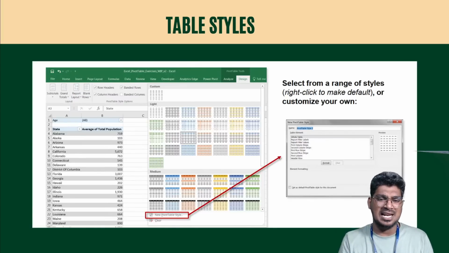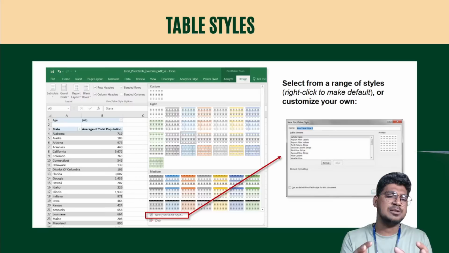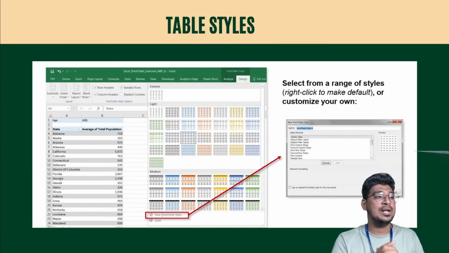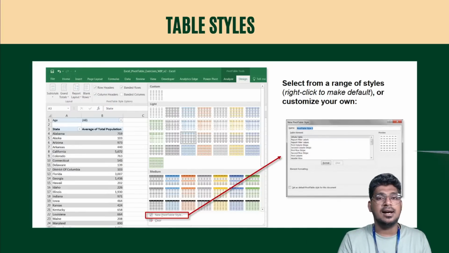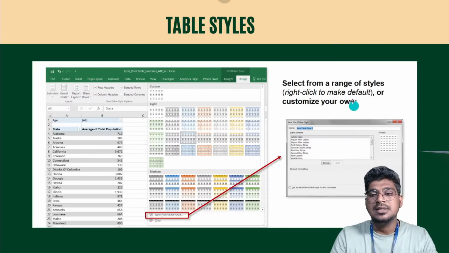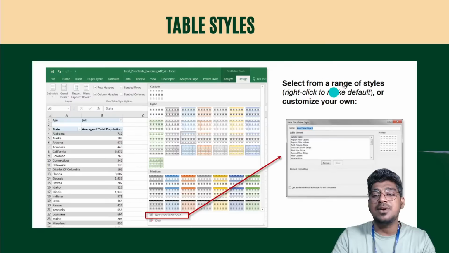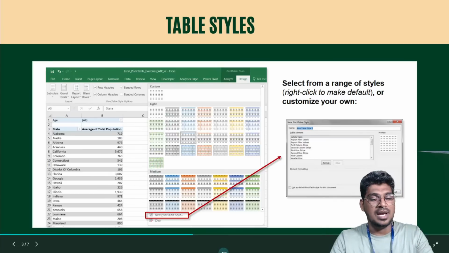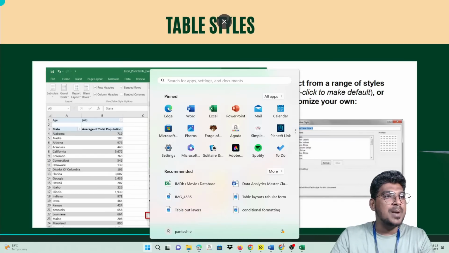That particular table style is pretty good to see this data in the easiest way, and this is the most important way of configuring the pivot styles and layouts. For that, select from the range of the styles. You can right click to make it the default, or customize your own as well, but I'm going to show the demo for the default styles here.